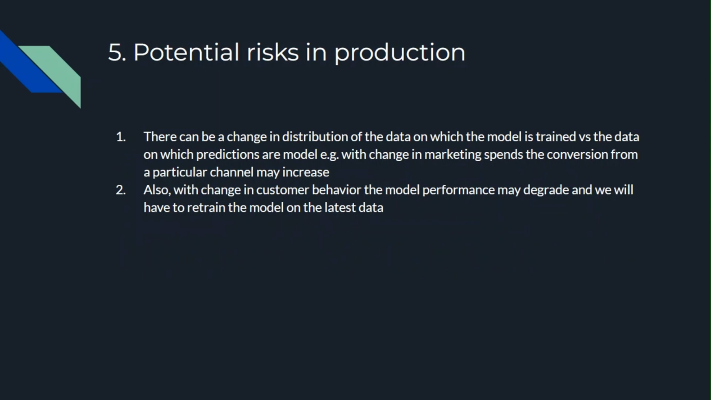Potential risk in production. There can be two major risks which I can think of right now. If there is a change in distribution of the data on which the model is trained versus the data on which predictions are made, it can happen due to a change in marketing spend. While building the model, if the conversion from a particular channel was high, later on, if we are focusing more on another channel, then this change in distribution will require us to adjust the model. So that is one risk.